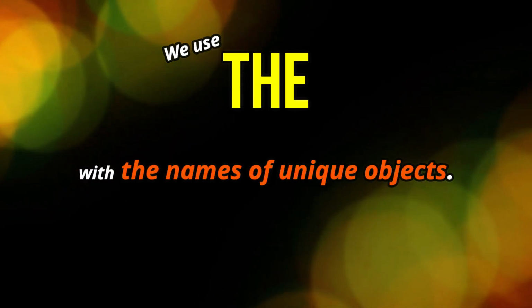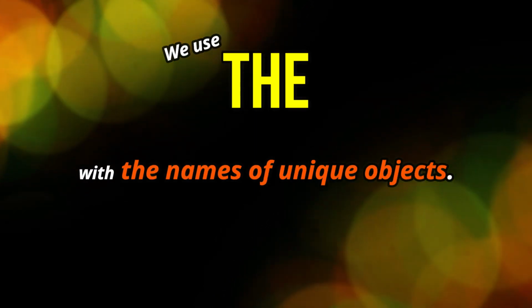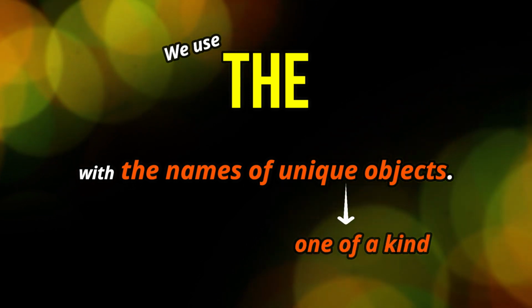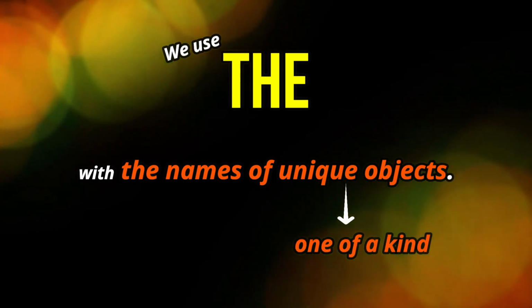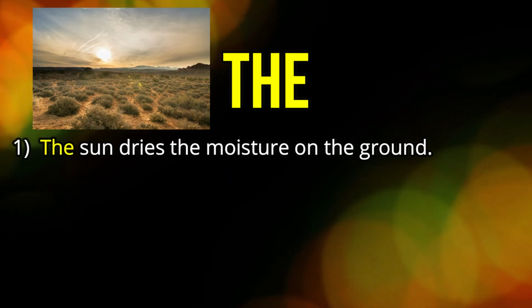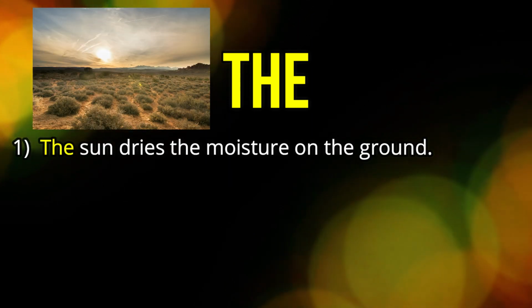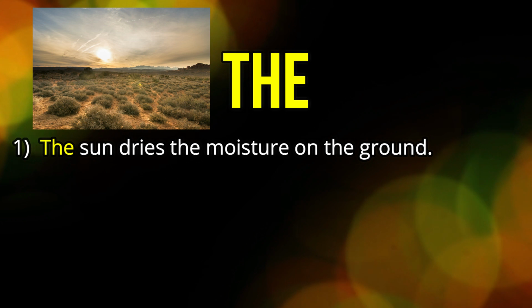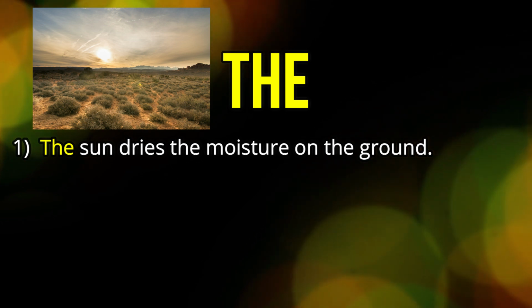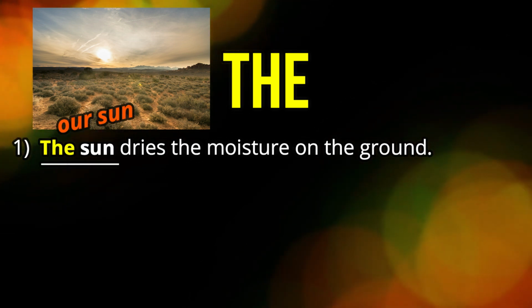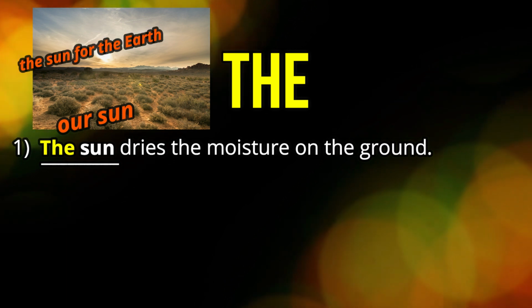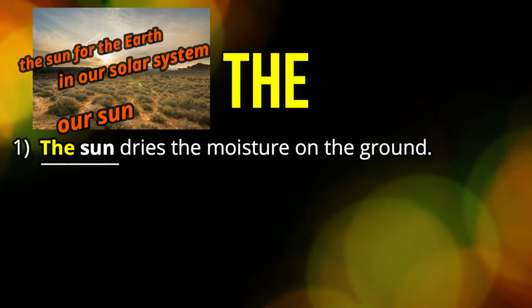We also use "the" with the names of unique objects, or let's say objects that are one of a kind. For example, let's look at number 1. The sun dries the moisture on the ground. Here, we're talking about the sun, meaning our sun, the sun for the Earth in our solar system.